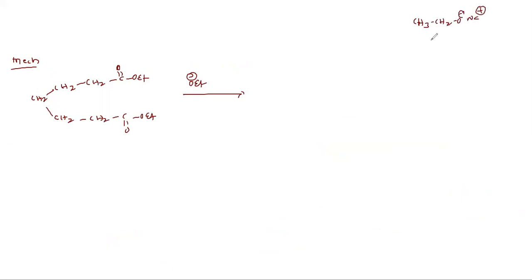This is acting as a strong base. It requires an H plus. Where is the source? Always the carbon adjacent to the carbonyl functional group. This is always an acidic carbon. Why is it acidic? Because the adjacent C double bond O group is there. This is also an acidic carbon.